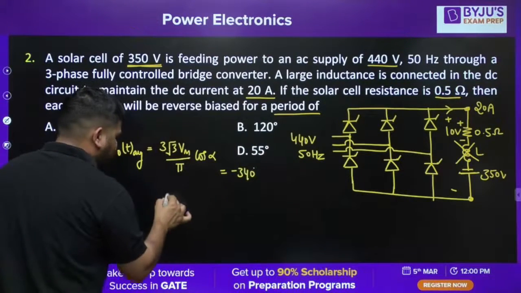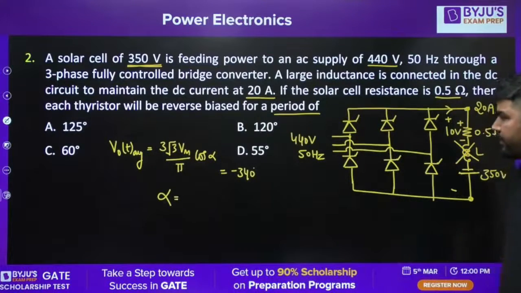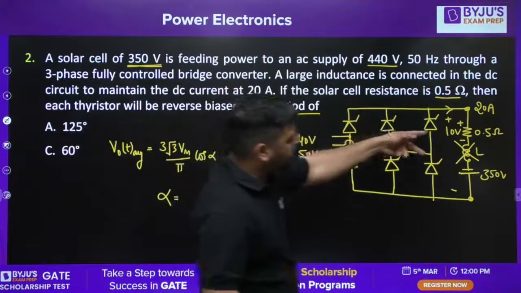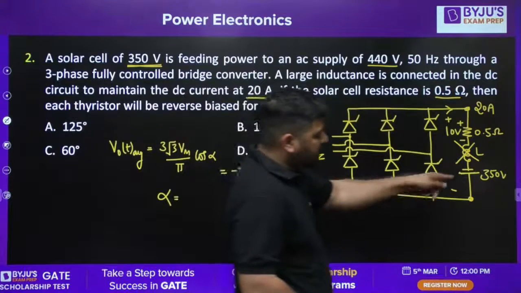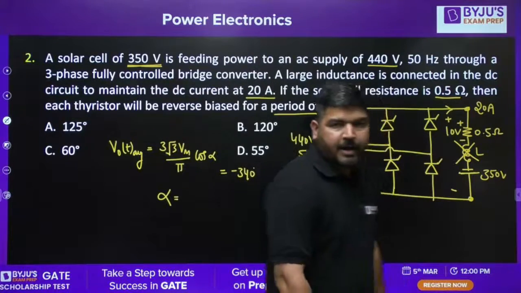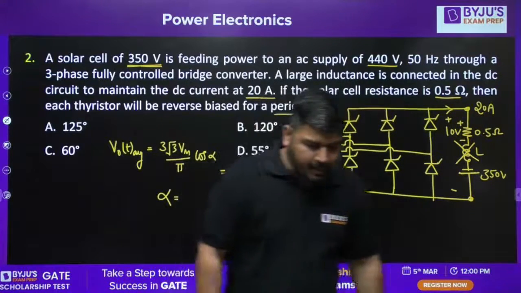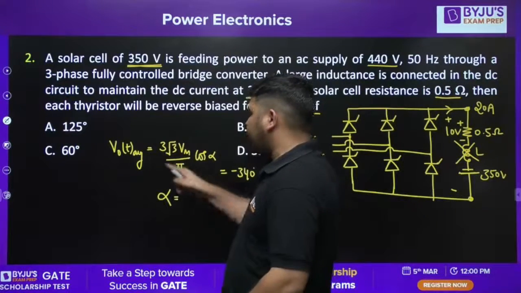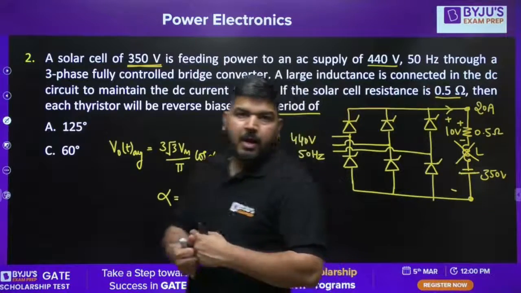Now from here you calculate alpha first. First you try to calculate alpha, okay? Because we know that the average output voltage is negative. That's why this is supplying the power, okay? And you can see that the solar cell is 350 volt. It has some internal resistance and some inductance, and the current remains constant at 20 ampere. Since the current remains constant, it means the conduction is continuous. If the conduction is continuous, the average output voltage will be 3 root 3 Vm by pi cos alpha.